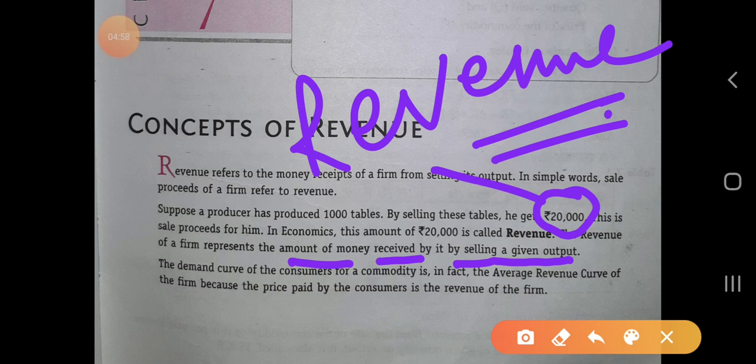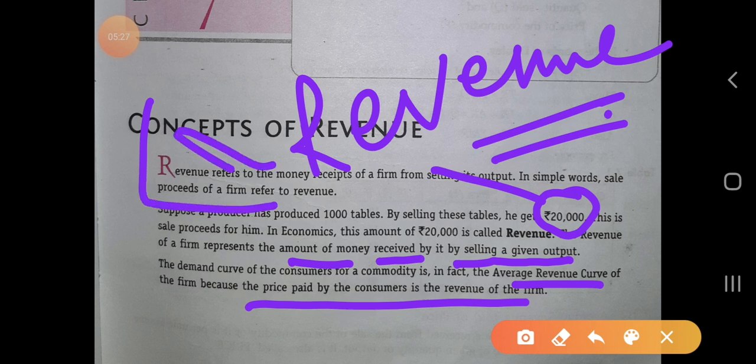Revenue of a firm simply means the amount of money a producer received by selling its given output. Whatever he had produced, after selling it, whatever income he got is called the revenue. So the demand curve, this line we will discuss further: the demand curve of a consumer for a commodity is just the average revenue, because the price paid by the consumer is the revenue of the firm.